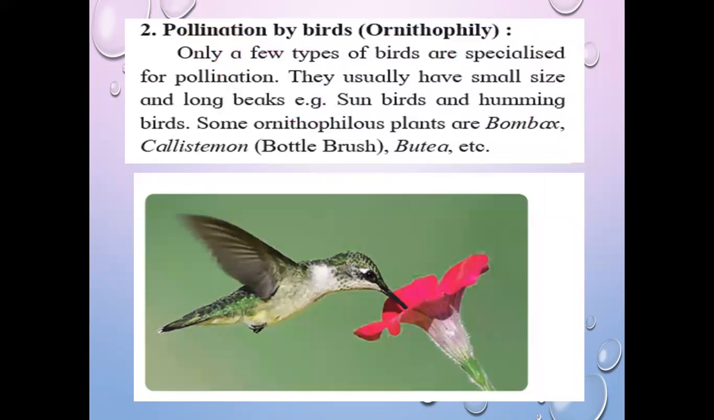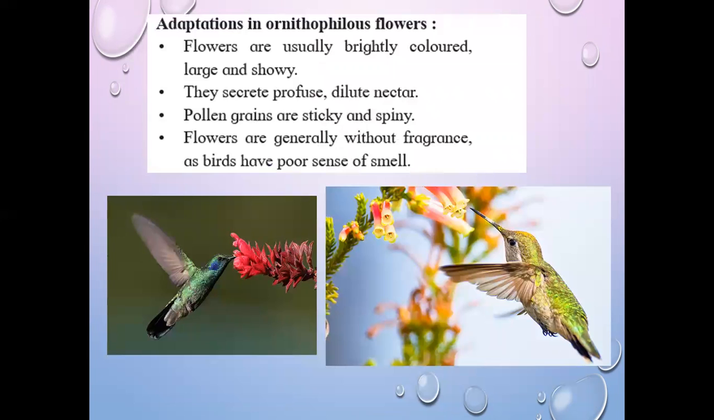Second, pollination by birds, that is ornithophily. When pollination of any flower takes place by the agency of birds, it is called ornithophily. Also, there are some examples of ornithophilous flowers. We have discussed all these points.